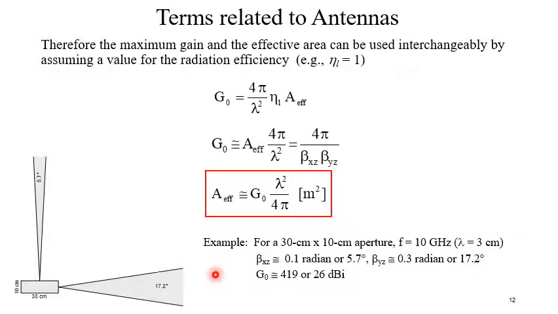If you consider an example for a 30 centimeter by 10 centimeter aperture, the frequency is 10 gigahertz, so the corresponding λ is 3 centimeter. βxz is nearly equal to 0.1 radian, βyz is nearly equal to 0.3 radian, so the corresponding G0 is nearly equal to 26 dBi. So 26 dBi will be the gain.